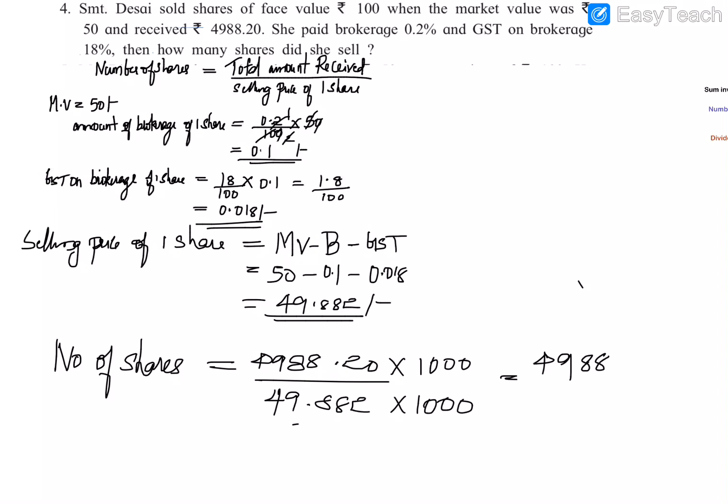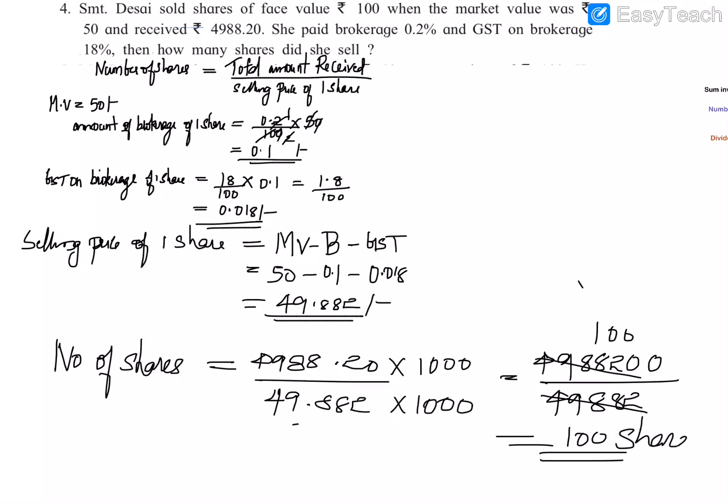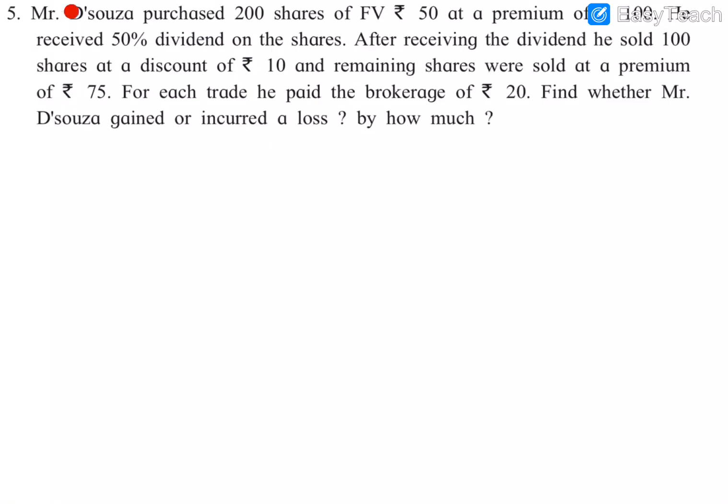So it will be 4988, and all the decimal places move to this side of the decimal point, that is 20, and one more 0 is there. So I will add that 0 also, divided by 49882. Here 49882 is common in both, so I will cancel it. What will be remaining? 20, that means 100 will be remaining. So 100 shares is the answer to this question. So the number of shares she sold is 100.